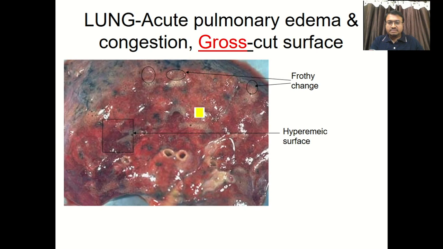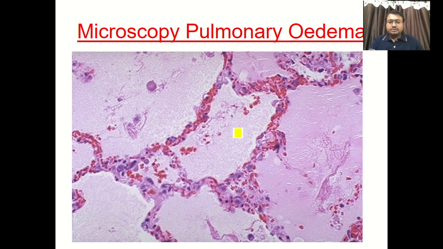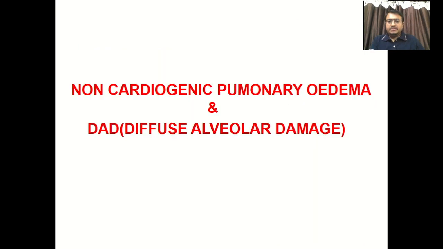These are blebs and bullae. Now these are the edematous fluid. You can see all these alveoli studded with granular eosinophilic fluid, that is pulmonary edema. So that's all about the gross and microscopic features of pulmonary edema. This is the end of our first topic, pulmonary edema.